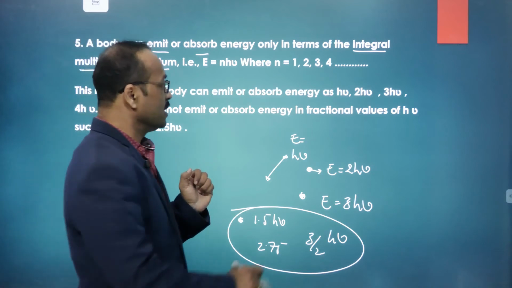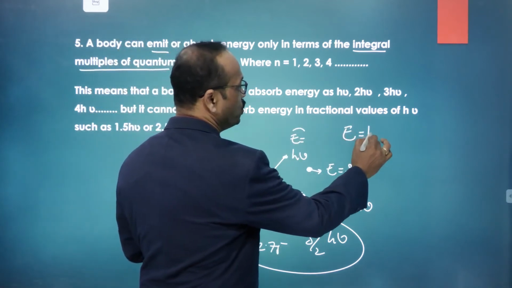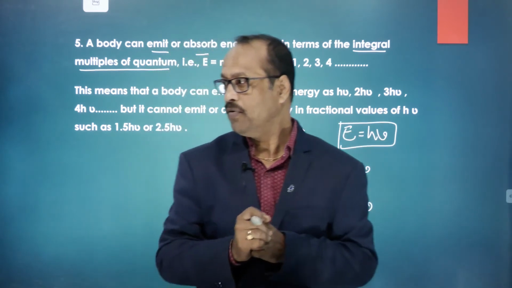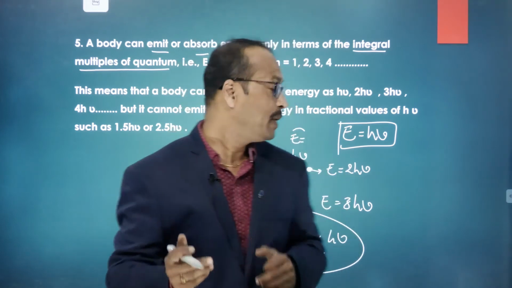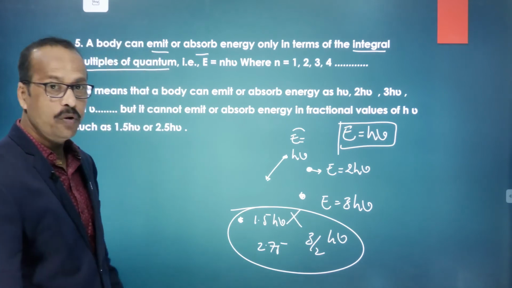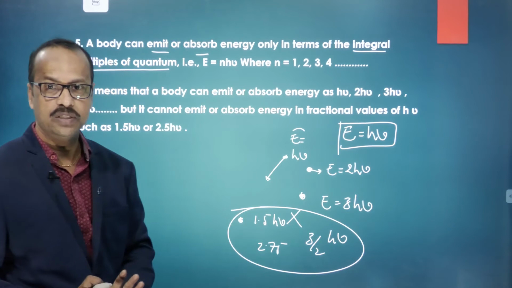So always the energy is given by E is equal to h nu. It may be 1 h nu, 2 h nu, or 3 h nu, but it can't be 1.5 h nu or 2.75 h nu or 3 by 2 h nu. Is this clear to you?